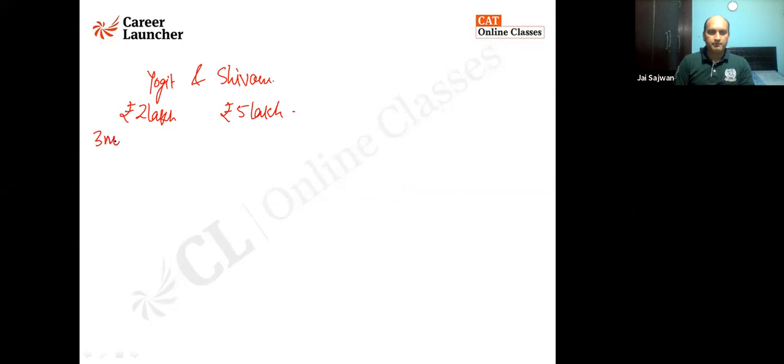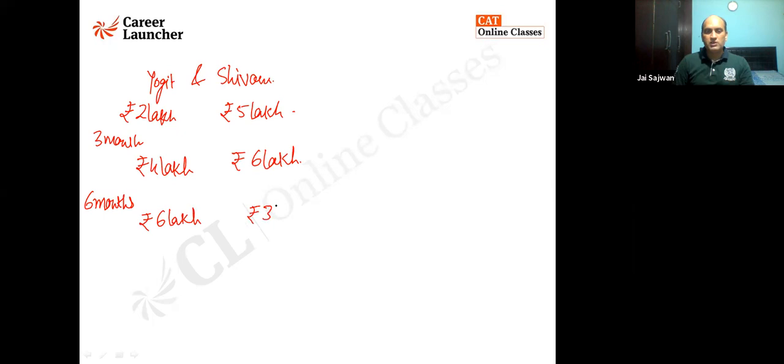After 3 months, Yojit doubled his investment. His investment has become 4 lakhs. And Shivam increased it by 1 more lakh. That is, his investment has become 6 lakh. After 3 more months, that is after 6 months, Yojit put in 2 lakh rupees more in the business. His investment has gone up to 6 lakh, while Shivam withdrew half of the money. So his investment is now only 3 lakh rupees because he is no more interested in the business.